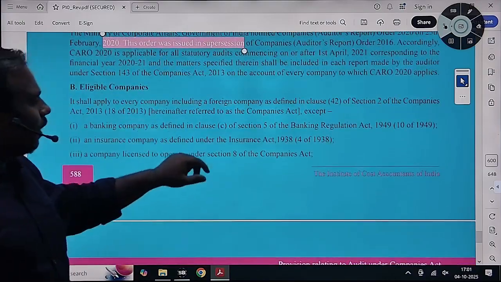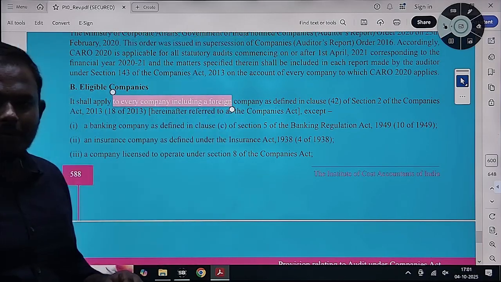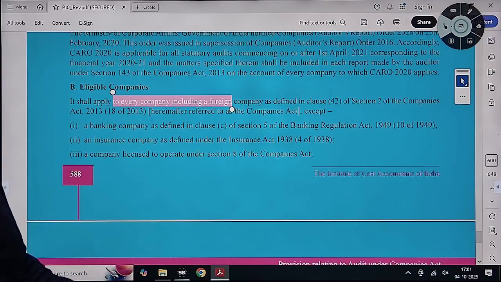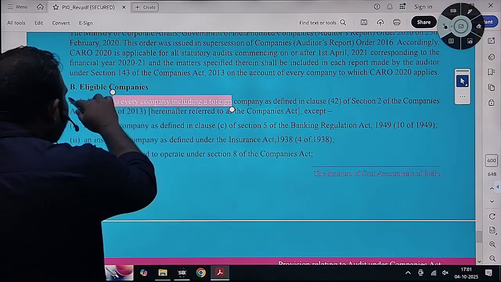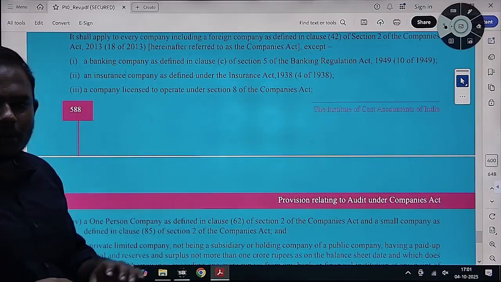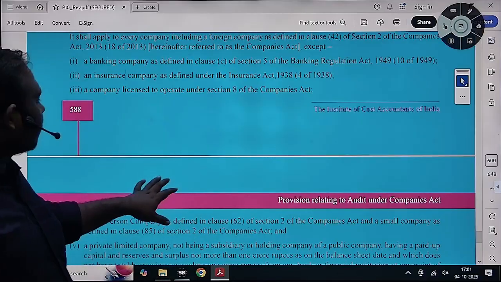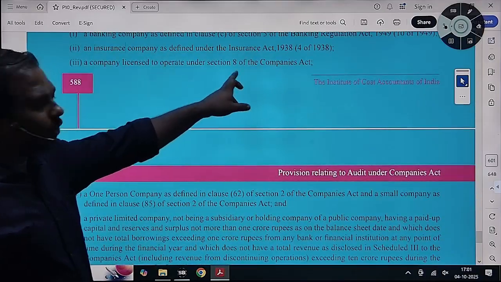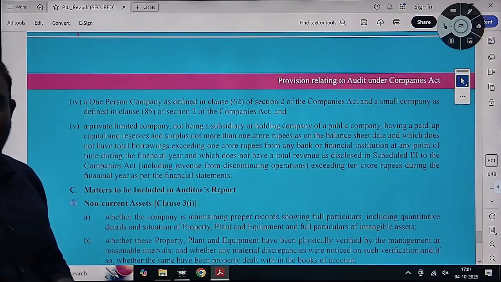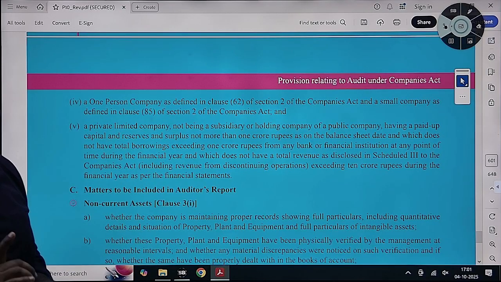So the applicability of the CARO report: it is applicable to all companies, every company, including foreign companies. But there are certain exceptions. What are those exceptions? CARO will not be applicable to certain companies. These exceptions are important. You can get a question from this. This is important. Okay? CARO does not apply to a banking company, nor to an insurance company, nor to a non-profit company, nor to a one-person company. A non-profit company means a licensed company under Section 8, a non-profit organization, and a one-person company also is not covered. Besides these four, it also does not apply to a private company, subject to certain limits.